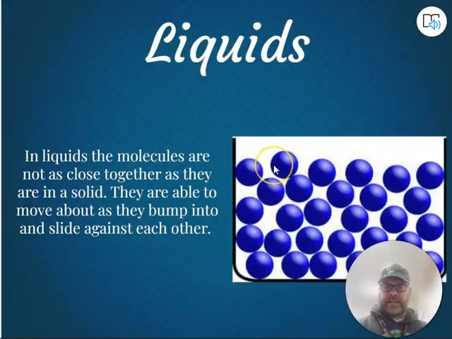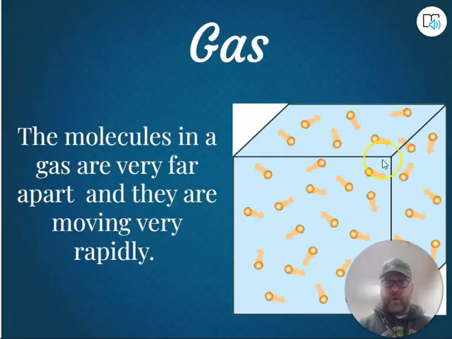In a liquid, you can notice that the molecules are still bumping into each other, but there's space between them, and they are able to move around and flow freely. You can understand that when you think about the way water moves and flows, and when you dive into a pool, you feel that water moving around you. That's because the molecules have enough space between them to move around and bump into each other. But if we continue to add heat to this liquid, it is going to turn into a gas, where the molecules are moving very quickly and very far apart.